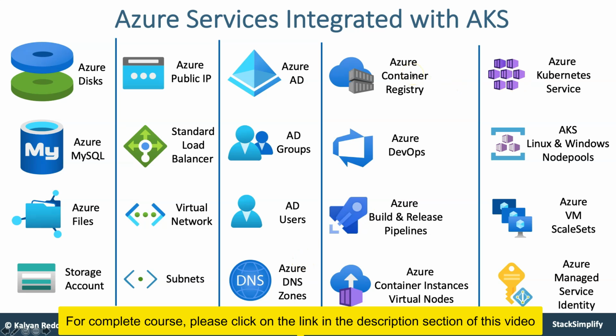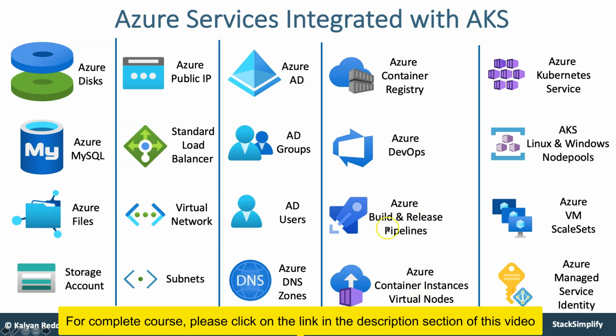We are going to dedicatedly see 3 types of use cases for Azure Container Registry: building and pushing the Docker image to Azure Container Registry, and how to integrate this Azure Container Registry with Azure AKS, by direct integration or with a service principal. From there, we'll move on to Azure DevOps, build and release pipelines, and Azure Container Instances with virtual nodes.